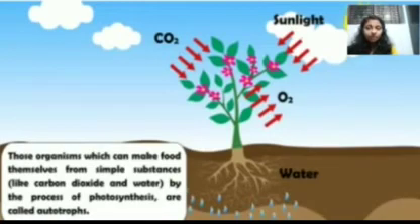So, those organisms or plants that can make food themselves with carbon dioxide and water, these simple substances, by the process of photosynthesis, are called autotrophs. So, plants are autotrophs, and the mode of nutrition associated with these autotrophs is called autotrophic nutrition.